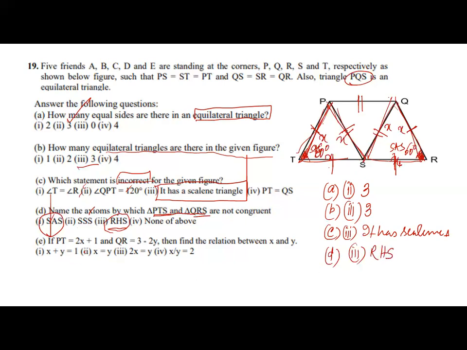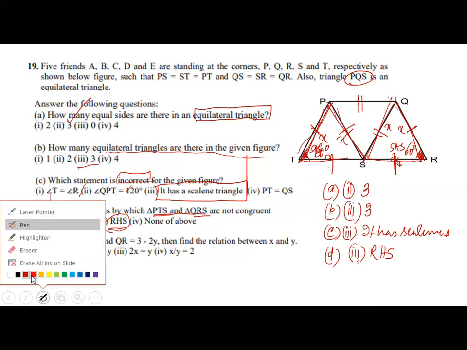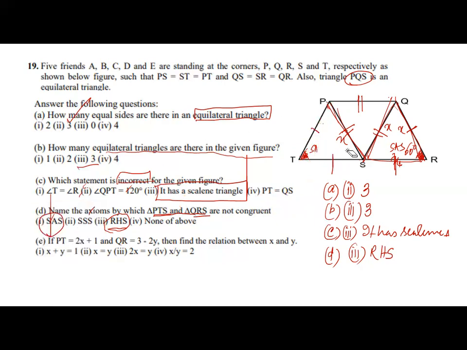Now coming to part E. PT is equal to 2x plus 1. I'm rubbing out unnecessary things here because I have to do the E part. What is the E part? PT is equal to 2x plus 1 and QR is equal to 3 minus 2y. And you know that these two are equal.